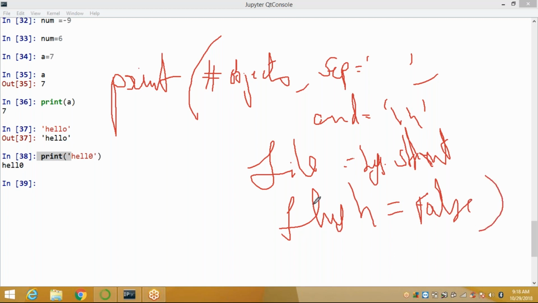See here. Here the objects are the values to be printed.